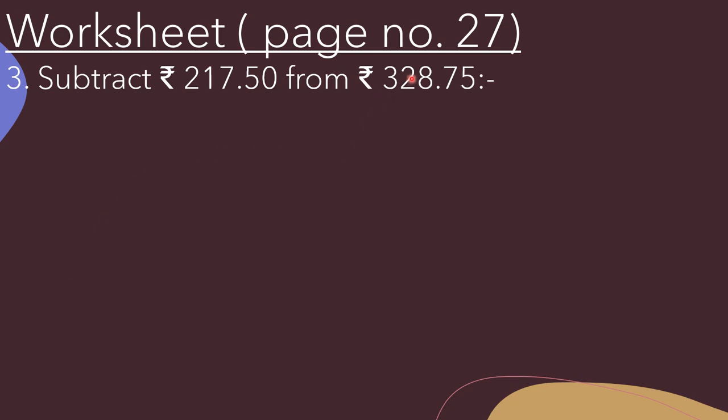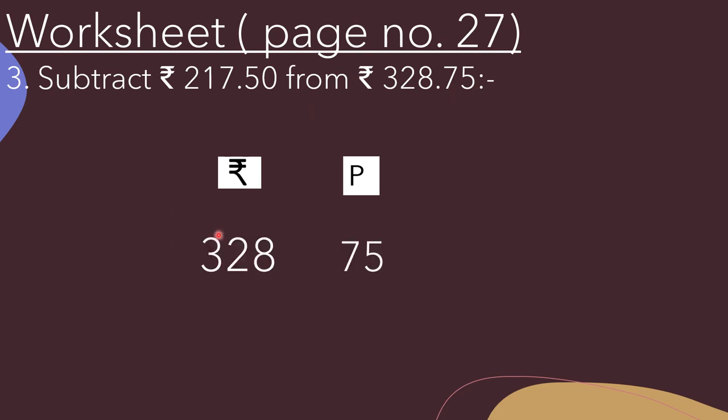217.50 from rupees 328.75. So first of all we have to arrange it in columns, rupees and paise. Now which amount we have to write first of all? That is 328.75, the bigger amount, which is given after from. So first of all we will write here 328 rupees 75 paise. After that we will write the smaller amount, that is 217 rupees and 50 paise. Now we have to subtract.